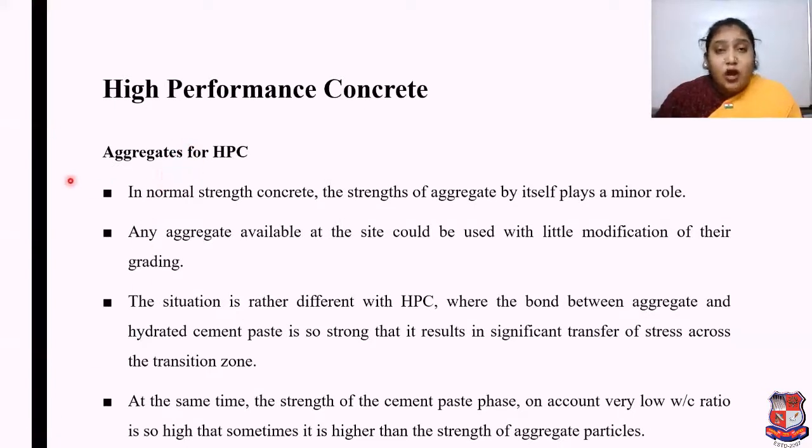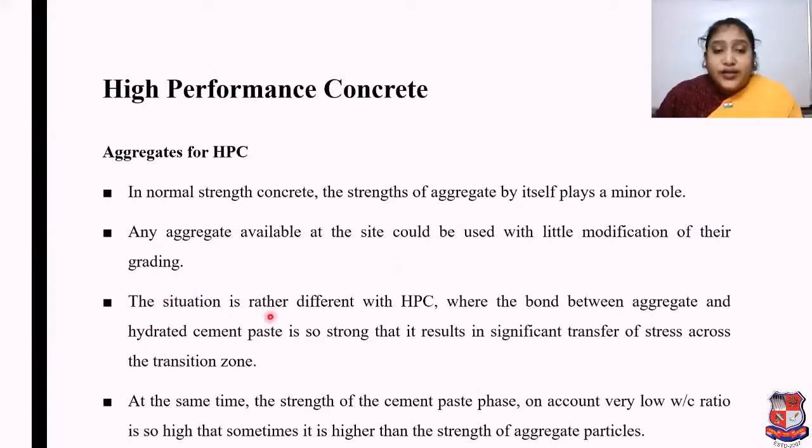If we talk about the aggregate in high performance concrete, then in normal strength concrete, the strength of the aggregate by itself plays a minor role. Any aggregate available at the site could be used with little modification of its grading.